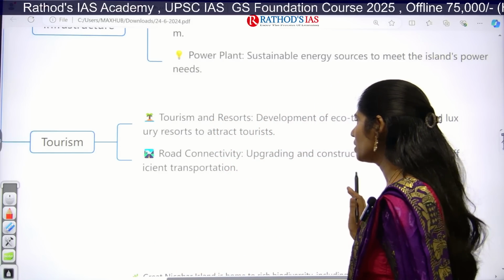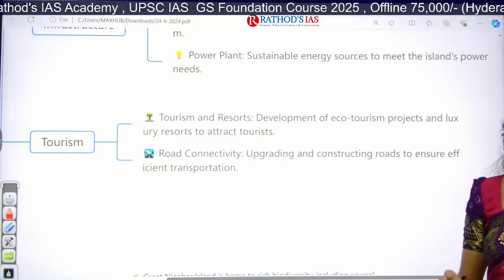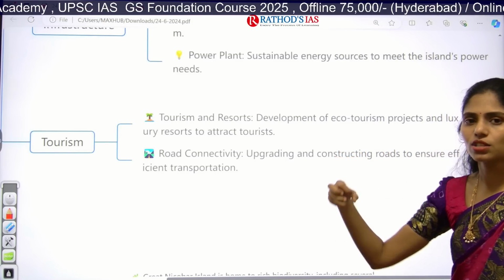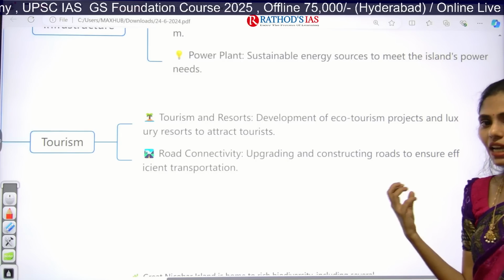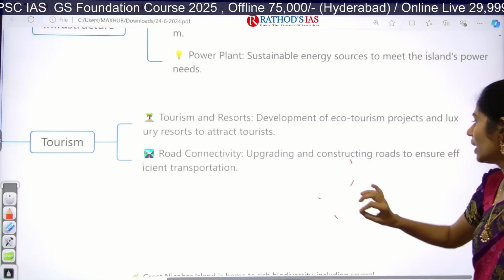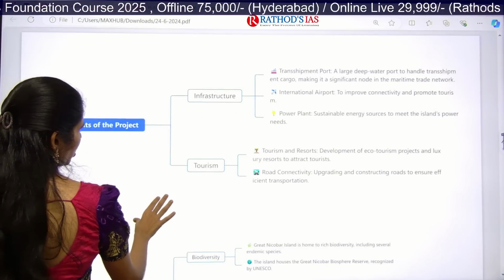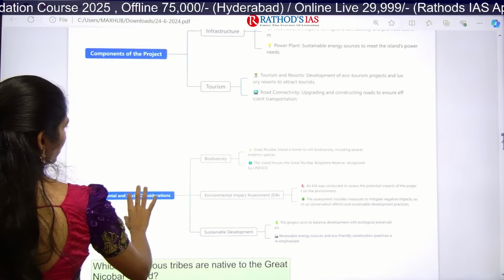So in this tourism, they are focusing on building infrastructure, hotels, resorts, etc., so that they can attract more tourists. And we are also focusing on road connectivity, construction of roads, so that we will have efficient transportation. So these are the components of this project.